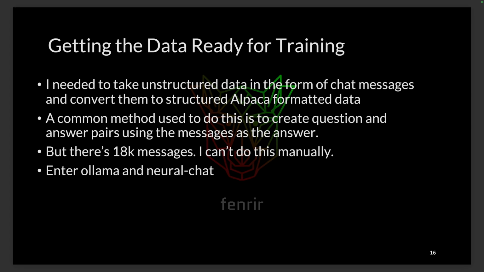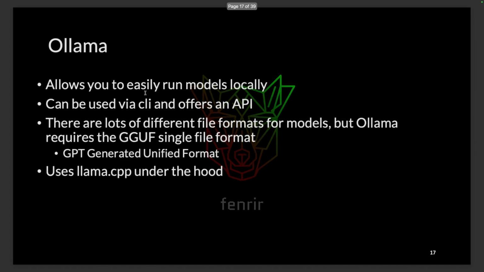Now what we can do is we can use Ollama, and Ollama allows us to run models locally. So we can pull models down. It has a command line interface, also has an API. There's lots of different formats that models can come in, but Ollama requires a GGUF, which is a GPT generated unified format. It uses Llama CPP under the hood. Just Google Llama CPP. You can figure it out.